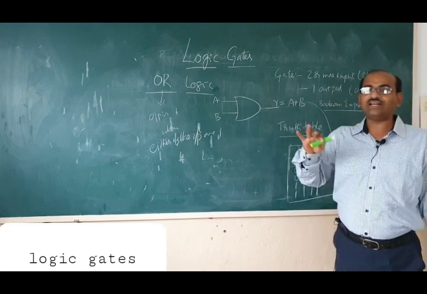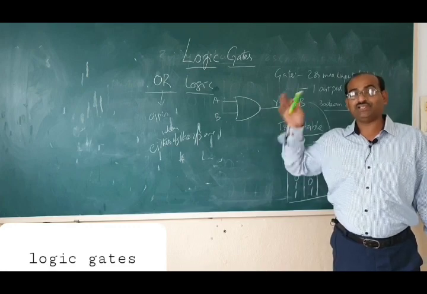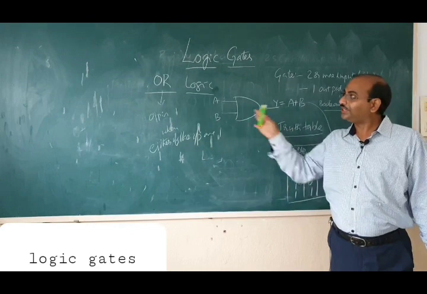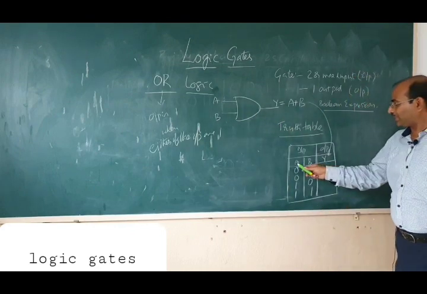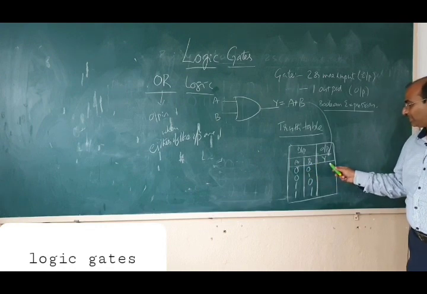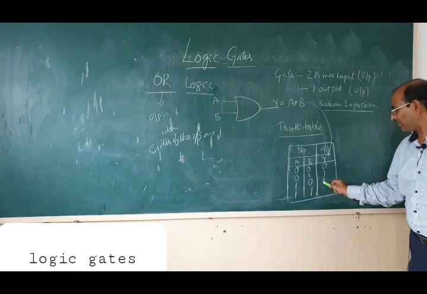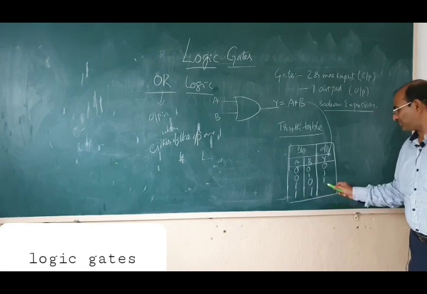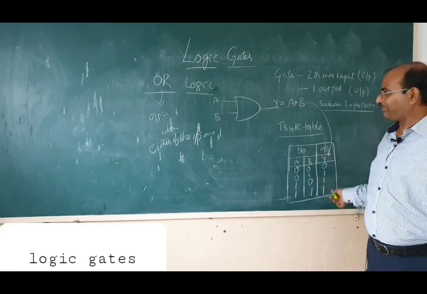What is OR? A or B, A మరియు A లేక B. AND అంటే A మరియు B. రెండు అయితేనే AND లాజిక్, ఏదో ఒకటి అయితే OR లాజిక్. Got it? Okay, so at least one of the inputs, if it is 1, the output is 1. So 0, 1, 1. What happens if both? 1 is enough. If both are 1, it is also 1. So like this we define.